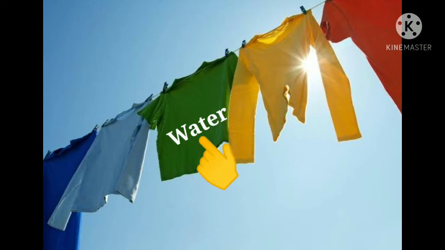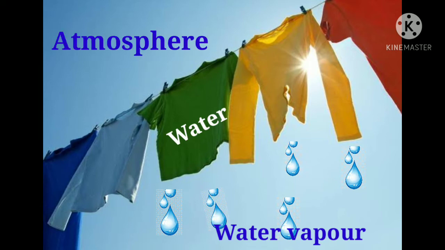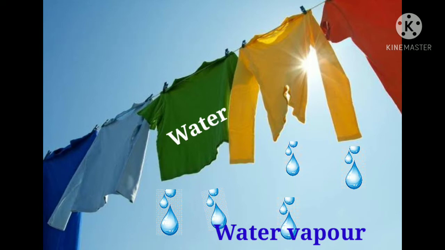So slowly water from the clothes will evaporate in the form of water vapor and go into the atmosphere. Thus the clothes get dried due to the sun's heat. Here water from the clothes is converted into water vapor in the atmosphere. Thus evaporation has taken place.